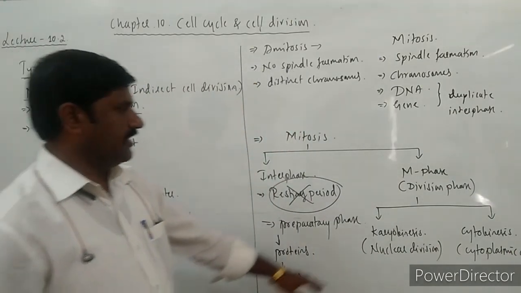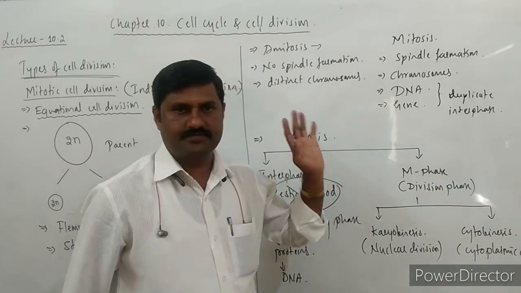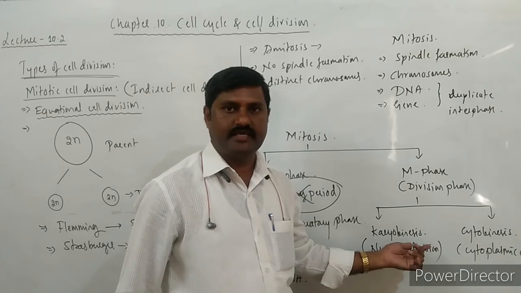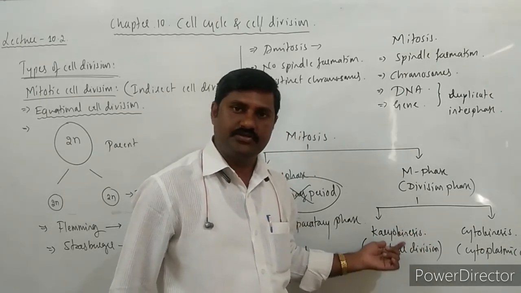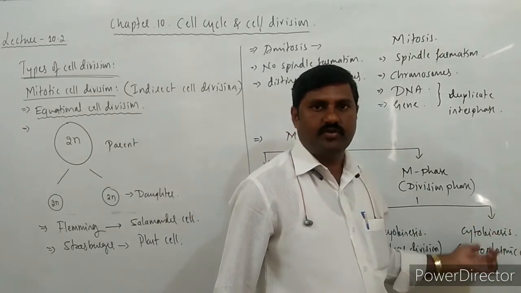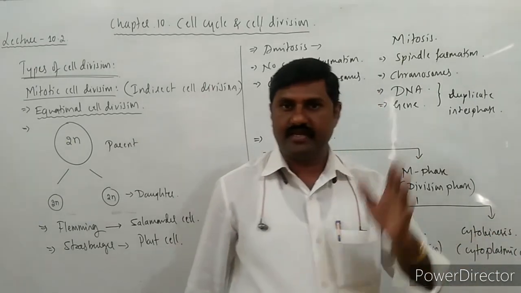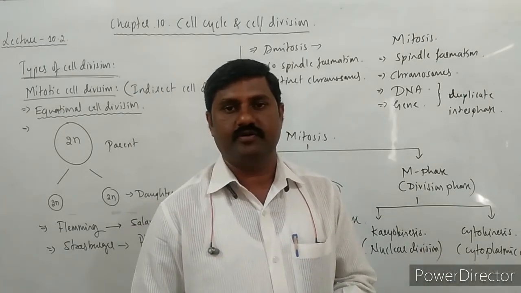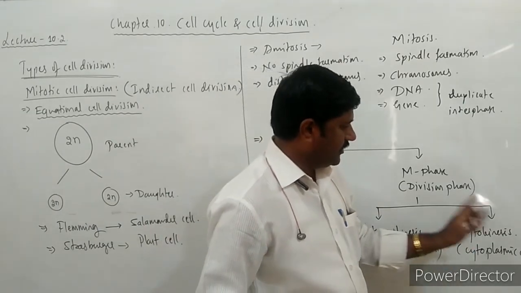So these are the two stages that we come across in the M phase, the division phase of mitosis. Karyon means nucleus, and kinesis means breakdown, the breakdown of the nucleus that takes place initially, followed by cytokinesis. Cyto means cell or cytoplasmic content, and kinesis means breakdown.